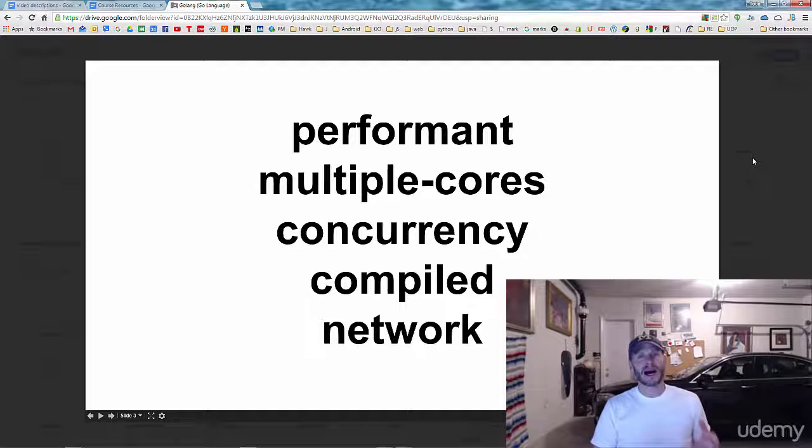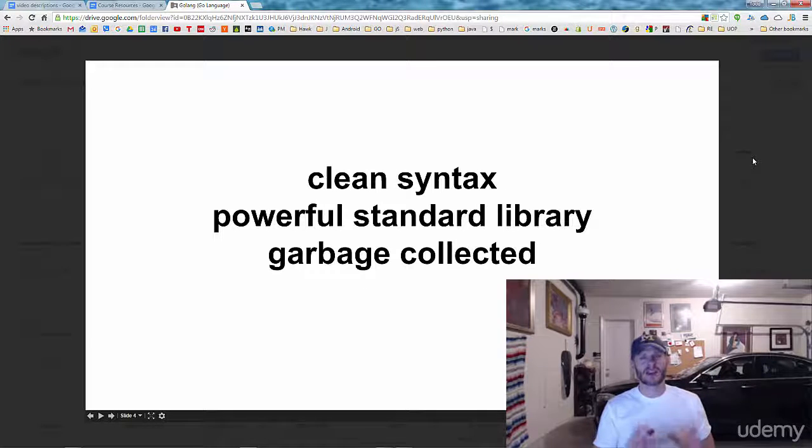Awesome. It's a compiled language, right? So it all goes down to binary. There are no virtual machines, there's no interpreting. It's binary, so it's super fast and it's written to run really well in networked environments. And it's also garbage collected, so it manages all of your memory for you, and it does it in a really performant way. They've really focused on making awesome garbage collection, so you don't have to worry about managing your memory so much. And it's got a really clean syntax.